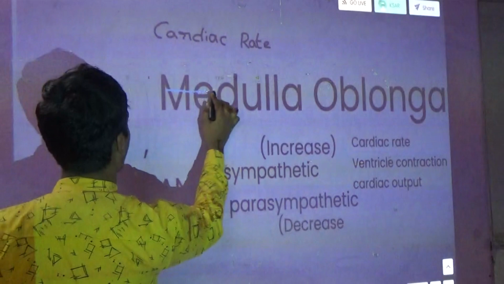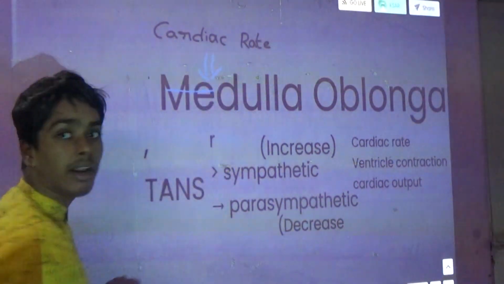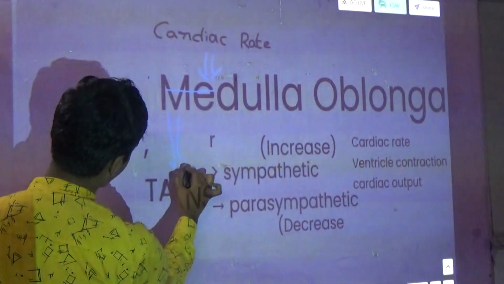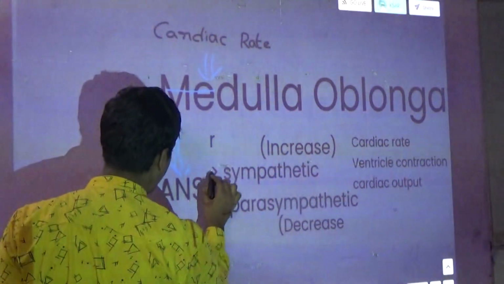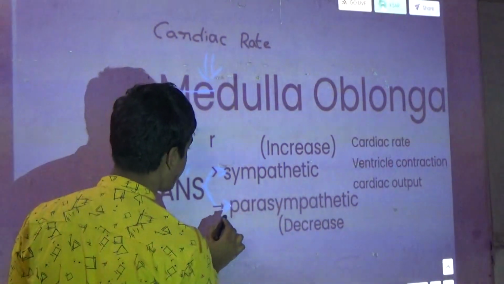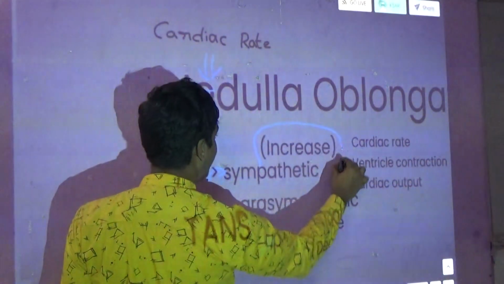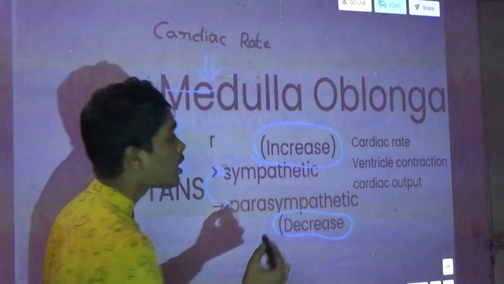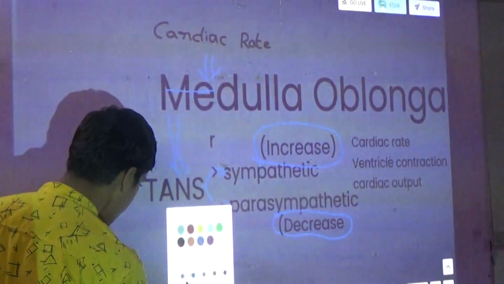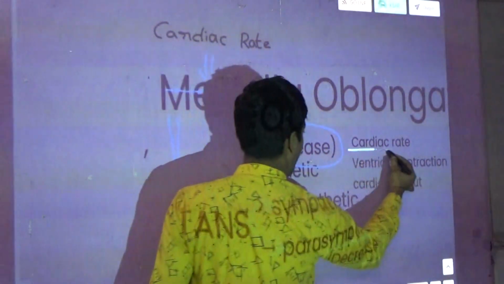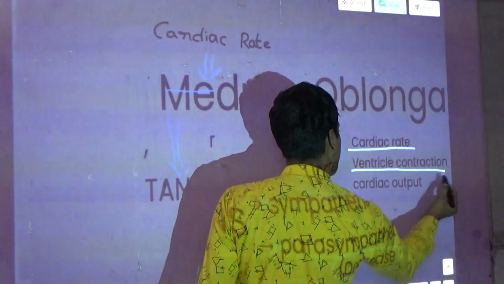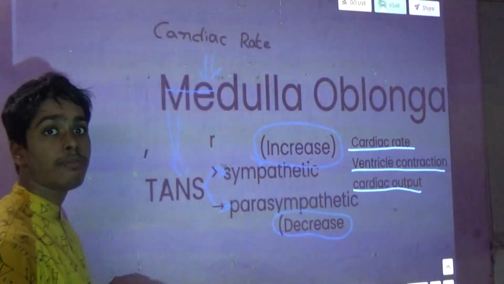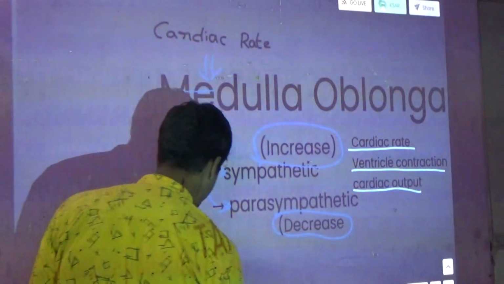Now this is the medulla oblongata, for cardiac rate control. The medulla oblongata acts through the autonomic nervous system, which has sympathetic and parasympathetic divisions. The sympathetic will try to increase, while the parasympathetic will try to decrease. What do they try to increase or decrease? The cardiac rate, ventricular contraction, and the cardiac output. This is the first cardiac control method. Now we will see the next.